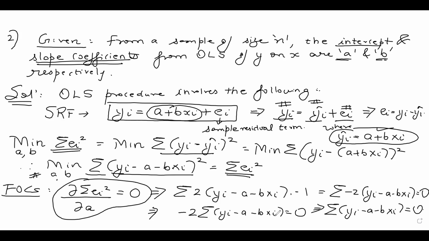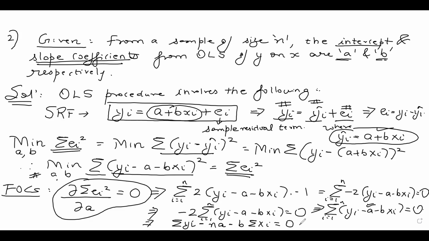Okay, this is what we get. And then I can open up the brackets. I can write it as summation yi minus a added n times, because i is going from 1 to n in all the terms. So summation yi minus na minus b times summation xi is equal to 0.